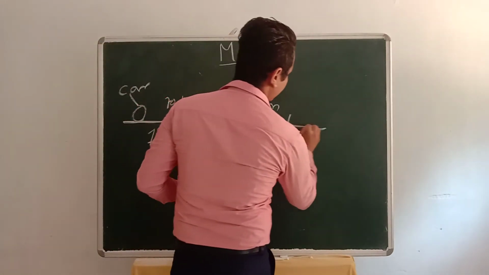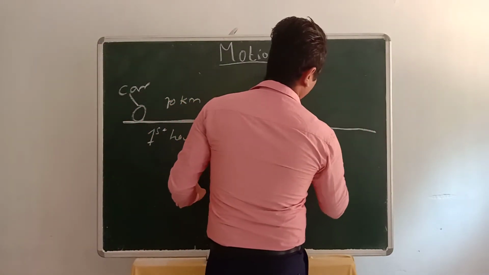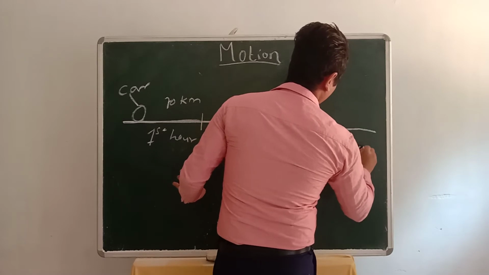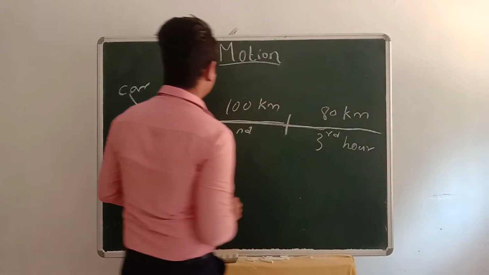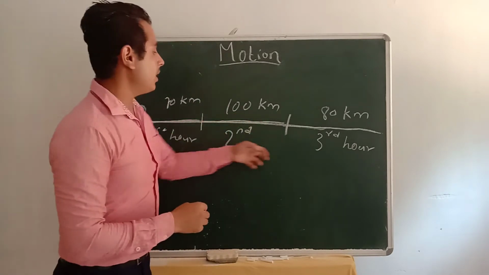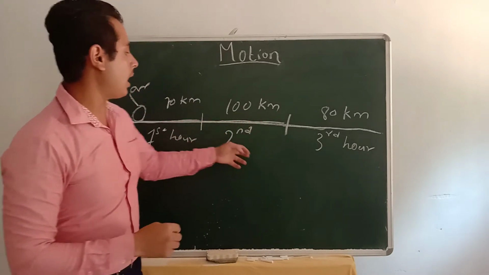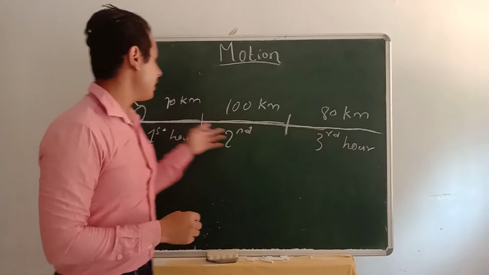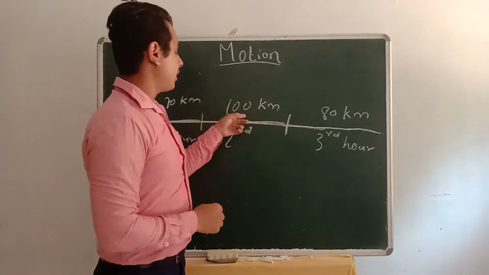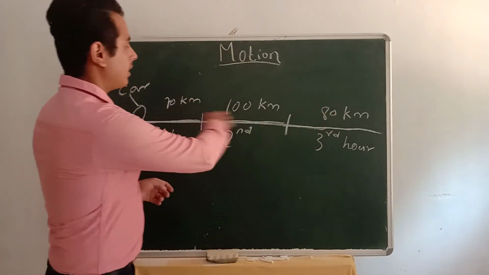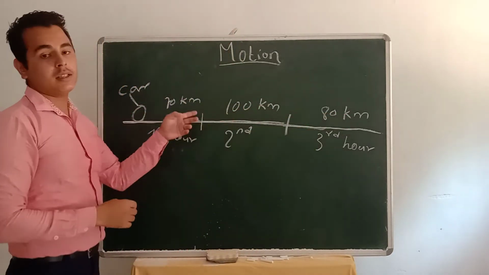And again if it goes forward for the third hour, if it covers 80 kilometer, in all these three parts your time difference is the same. That means 1 hour, 1 hour, 1 hour, but the distance varies. That means first hour 70, second hour 100, and third hour 80. In these three parts the distances are unequal.